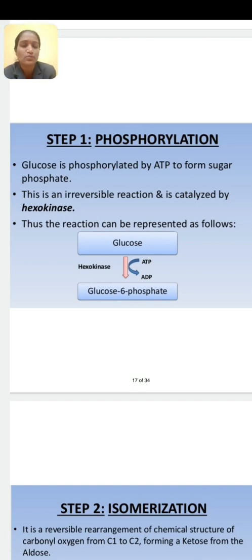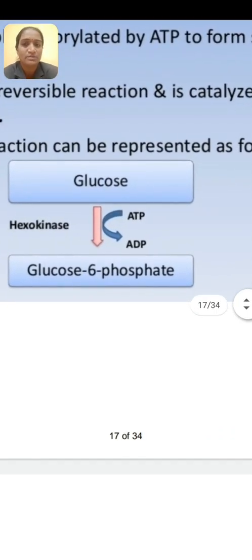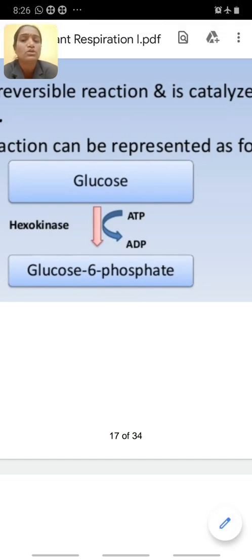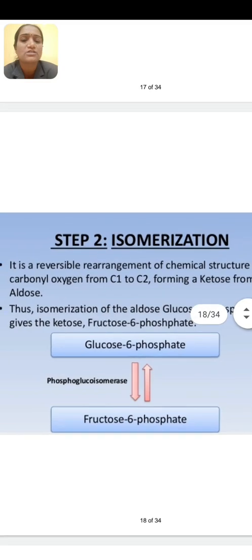Okay, what is meant by phosphorylation? Addition of phosphate. Glucose plus phosphate, and this phosphate is taken from ATP. Look here, ATP. What is meant by ATP? Adenosine triphosphate, and look at the arrow, ATP is converted into ADP. What is ADP? Adenosine diphosphate. Okay, means one phosphate is released from ATP and it is added to glucose, and glucose is converted into glucose 6-phosphate.